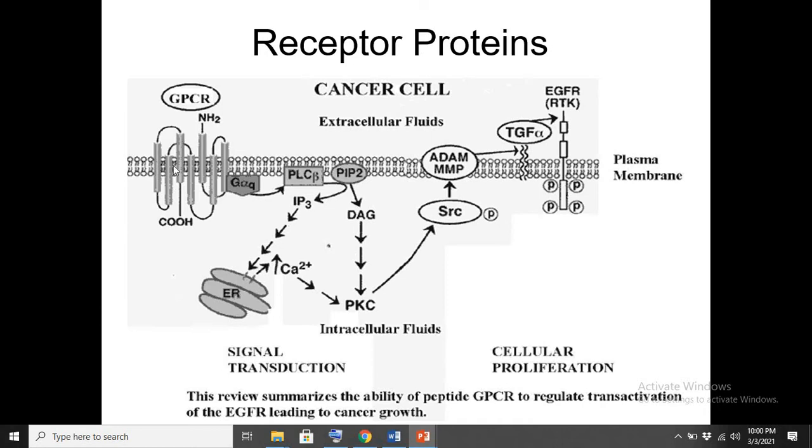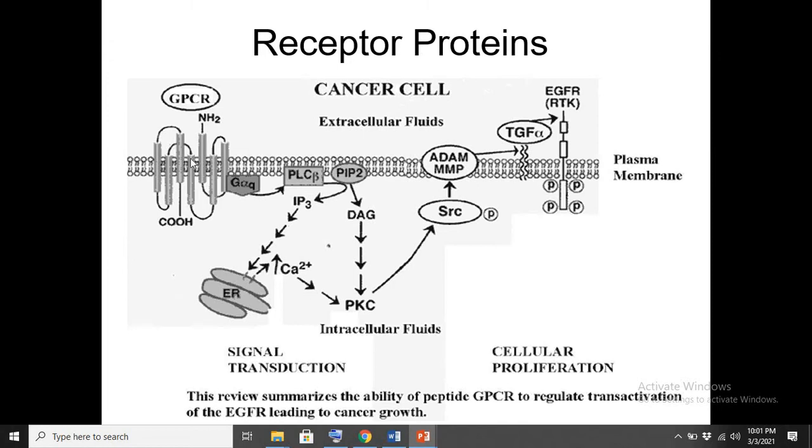this protein that is a receptor will help an endogenous molecule or exogenous molecule, meaning any other molecule present outside of the cell, to bind with the receptor and transduce the signal inside the cell. We are seeing here that this is a receptor.